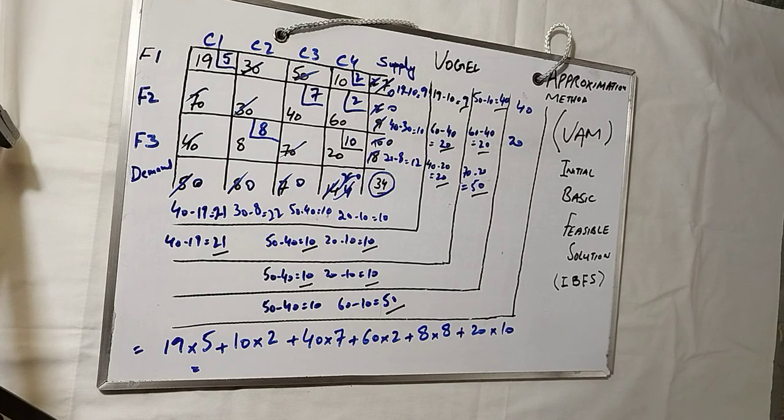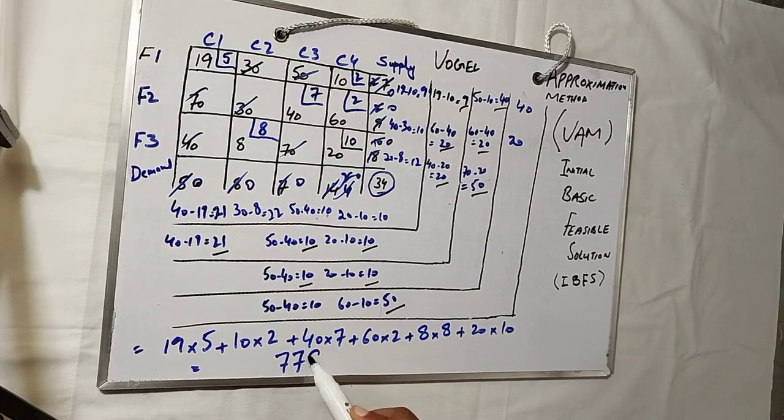So over here you see 19 into 5 and 9 into 5, 10 into 2, and so the value would be 779. So the value would be 779. So 779 is the initial basic feasible solution cost we have found.